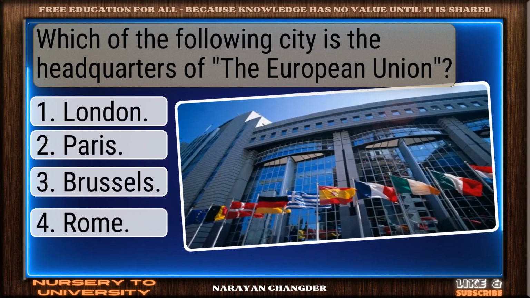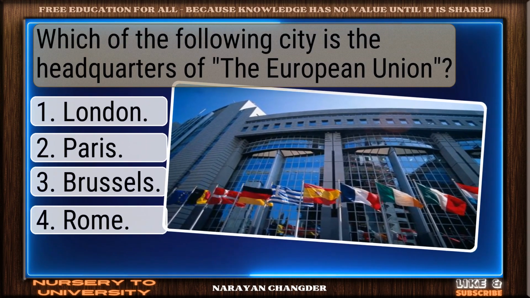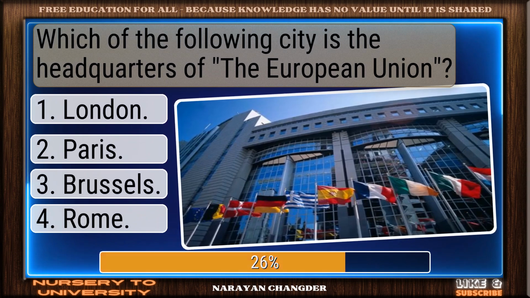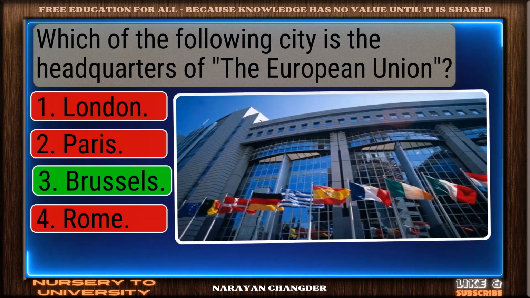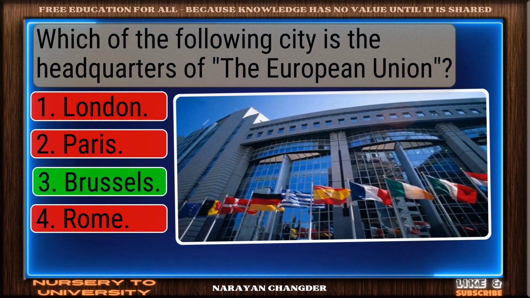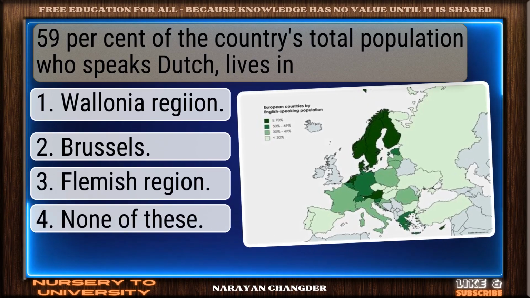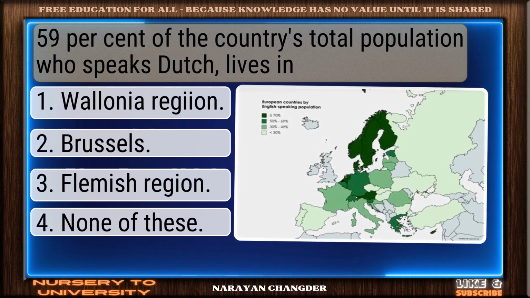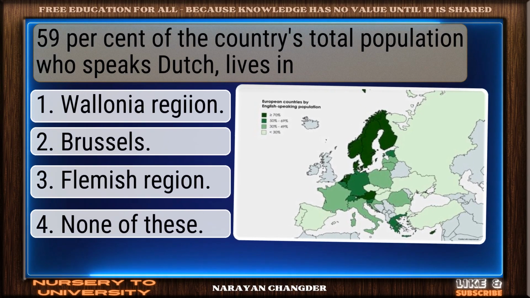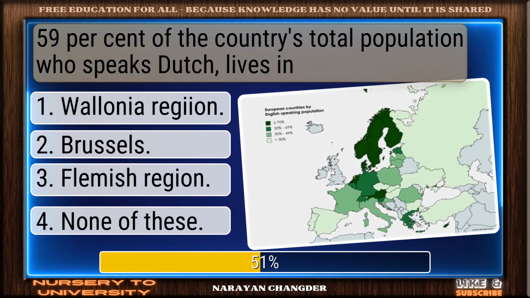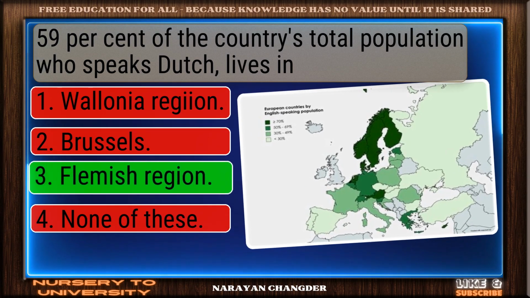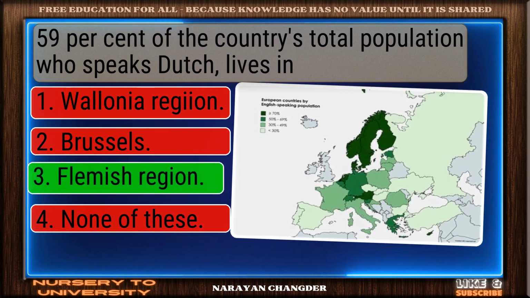Which of the following cities is the headquarters of the European Union? Exactly. Brussels makes sense. 59% of the country's total population who speaks Dutch lives in. You chose Flemish region, correct?